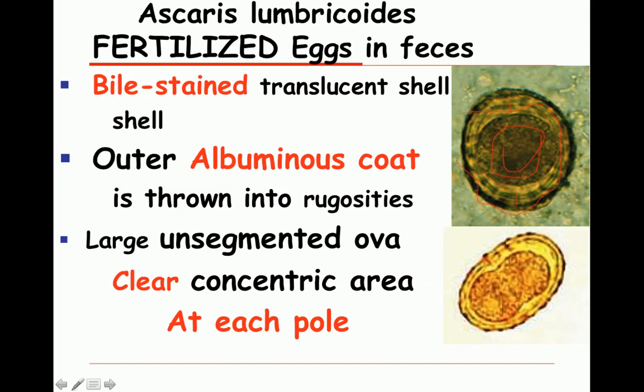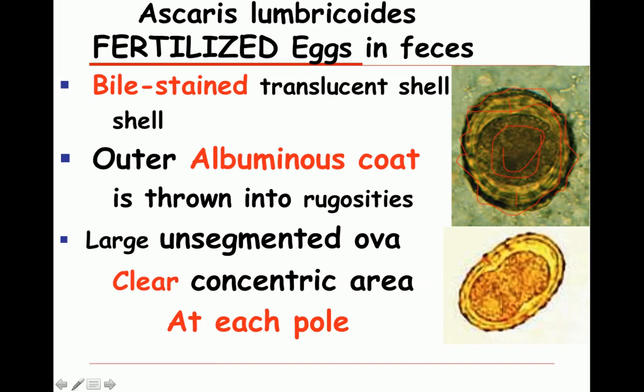This outer coat has these waves which are known as rugosities. So the three things you need to note in the fertilized egg of Ascaris are: the outer albuminous coat thrown into rugosities, a large unsegmented ovum inside, and clear concentric areas at each pole. This is going to help us in identification of the ova in the stool.